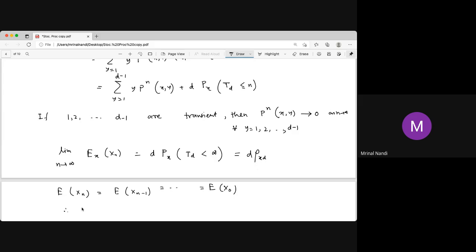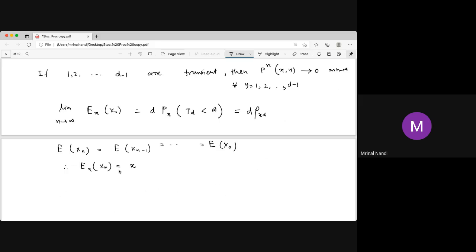Therefore, the expected value of Xn starting from x: X0 is x, because X0 equals x with probability 1, since it starts from x. So every expected value, every unconditional expectation, is x.